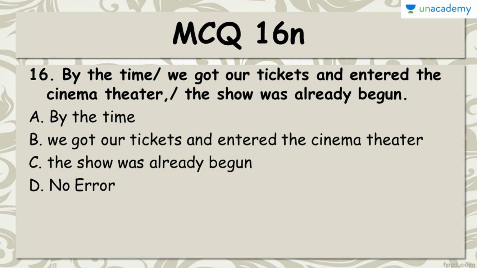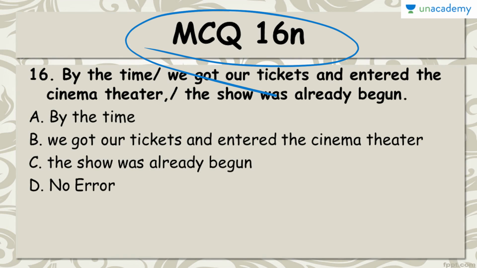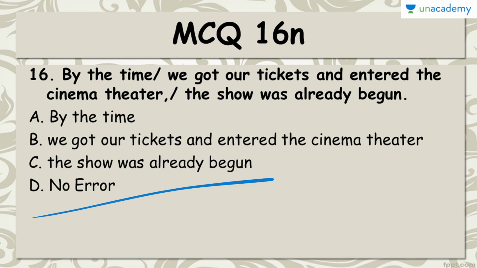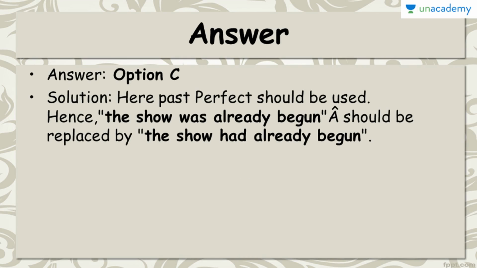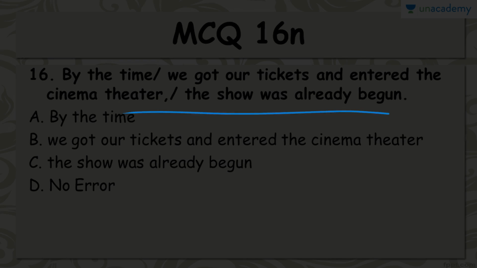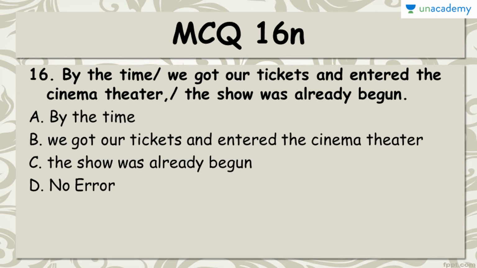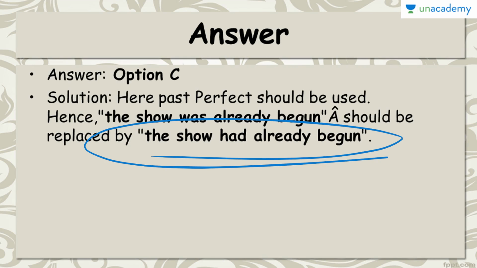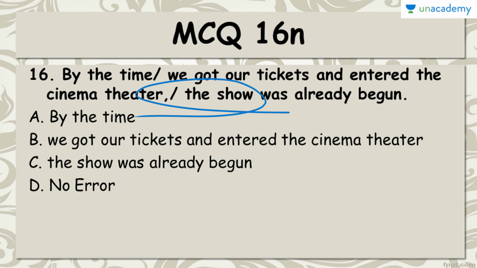Coming to the last MCQ, MCQ 16th. By the time we got our tickets and entered the cinema theatre, the show was already begun. A, by the time, or you can choose which of these is an error, or mark D as the right answer. And the correct answer to this MCQ is option C. That is, here past perfect should be used. Why? Because we have this, the show was already begun. So "the show was already begun" should be replaced by "the show had already begun". We're talking about past perfect, and therefore "show had" should be there.